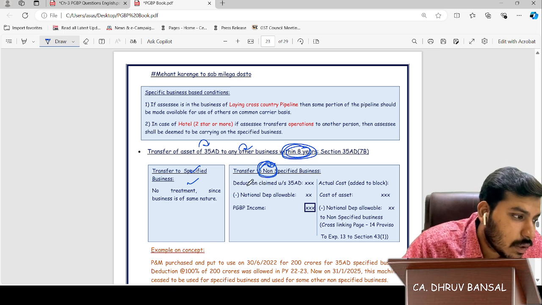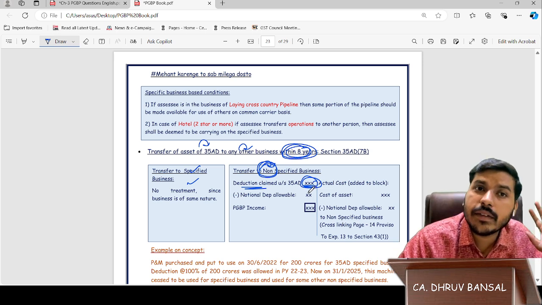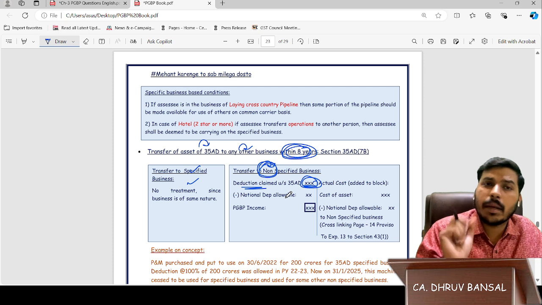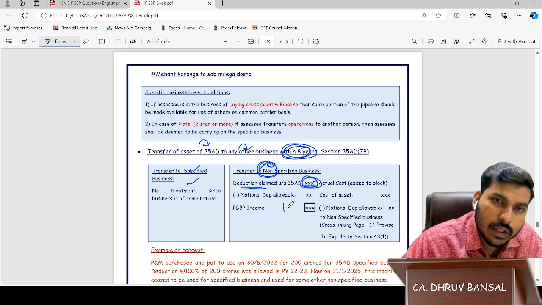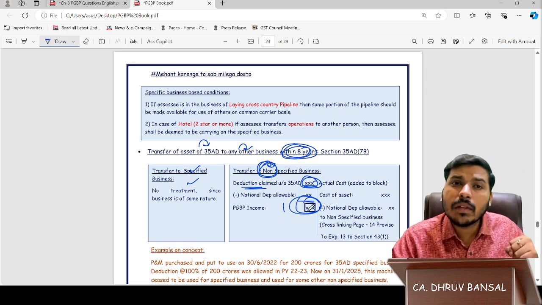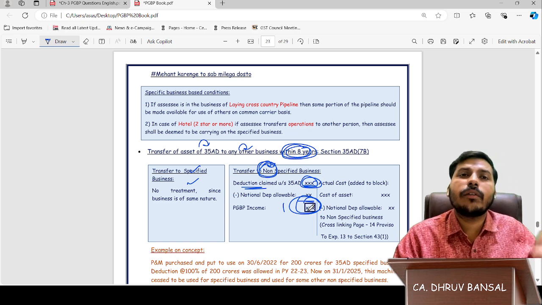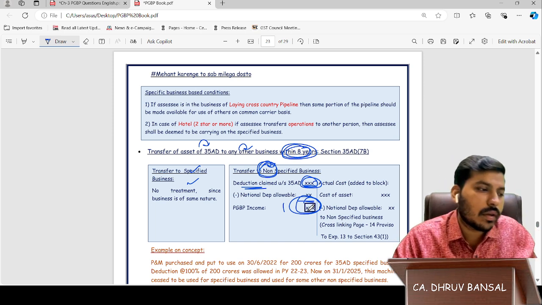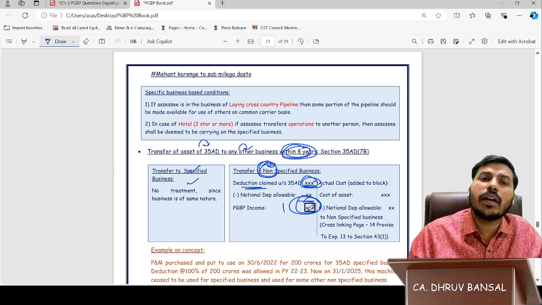Now let's see. Whole deduction has been claimed earlier on the asset in section 35AD. If it had not been 35AD, then depreciation would have been calculated. For example, depreciation for the first year and second year would have been calculated. The remaining will be PGBP income. Why is that income? Because all the deduction was allowed earlier, all the expense was claimed by you. Now it will become your income, and only then will it become taxable. Earlier the benefit was with the assessee; now all the benefit will be transferred to the department.